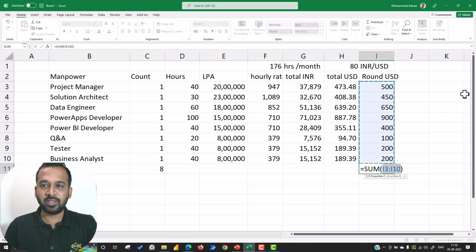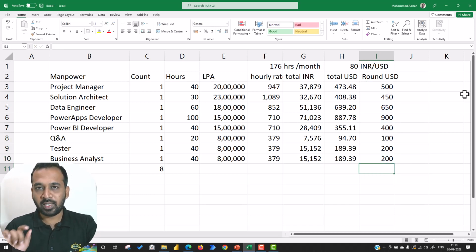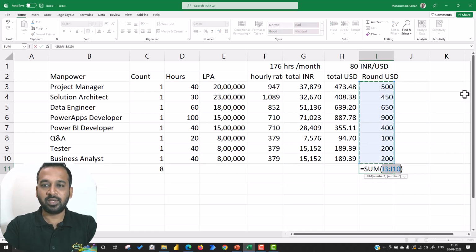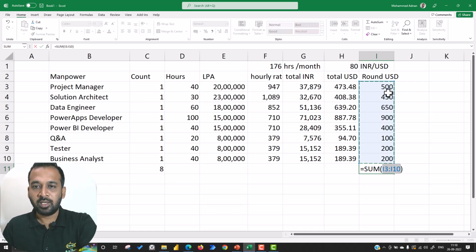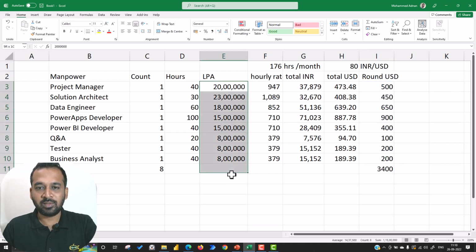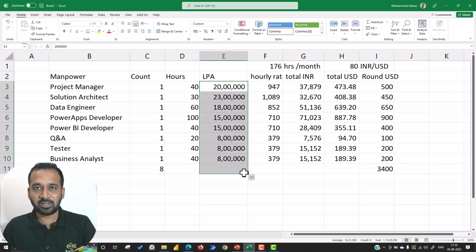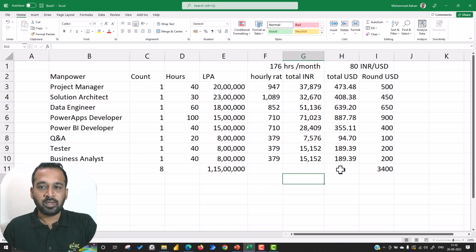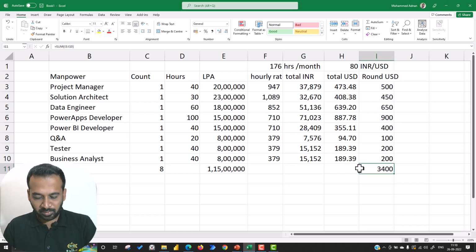Now adding up everything, you can just press Alt and then equals on the keyboard, and it will do this job here. There is also another way: if you select these values, for example, keeping the last cell selected, and then click on this AutoSum, it will add up those values. So cool. This is the value of the project which you need to work out here.